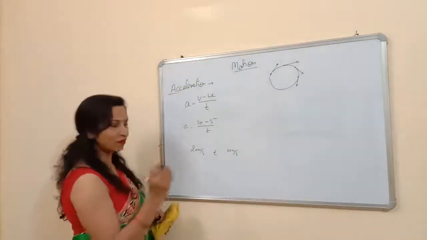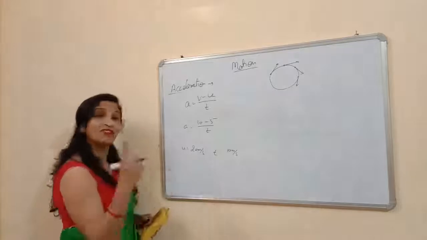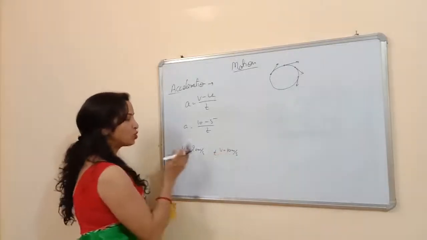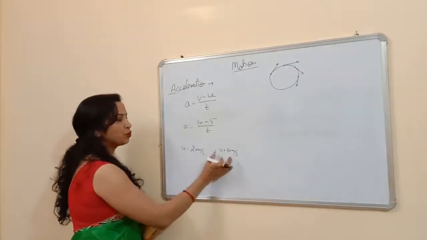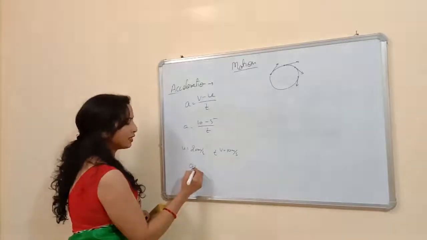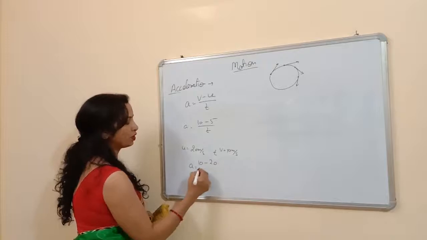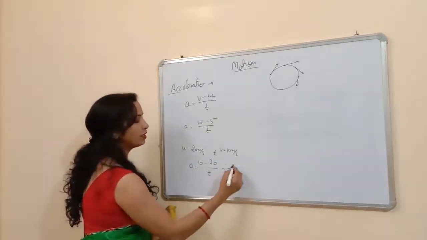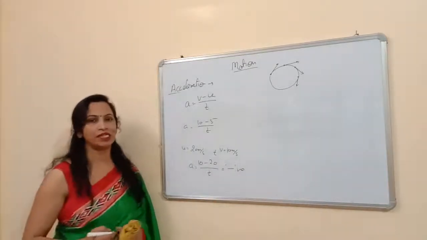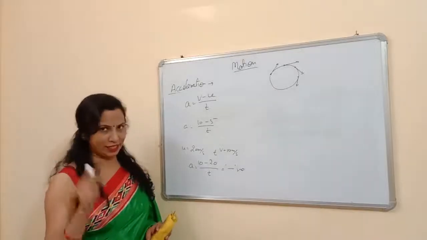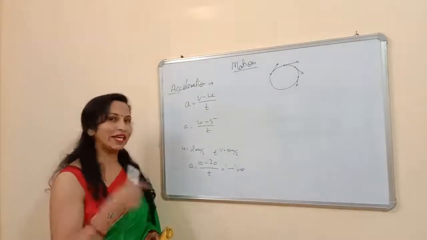So here the initial velocity is 20 and the final velocity is 10. In this example, your velocity decreases. In this case, you apply the formula v minus u upon t. So v is 10, u is 20, upon t. So here the acceleration will be negative. It means if the velocity of the body decreases, its acceleration will be negative.